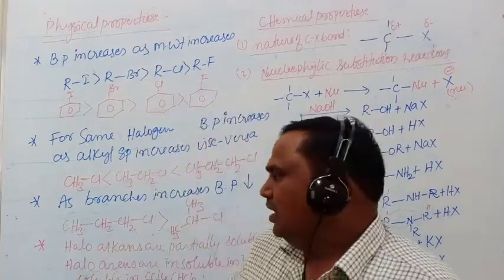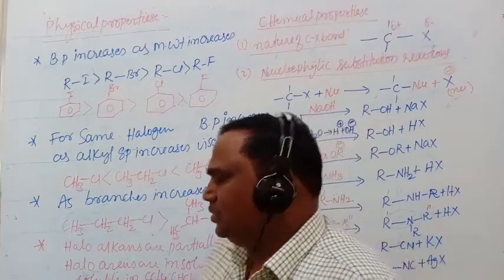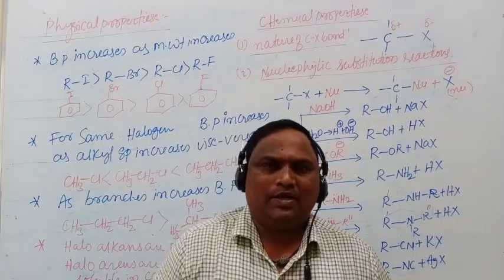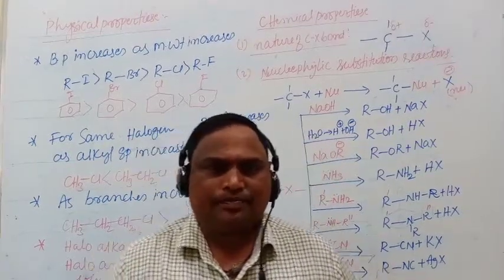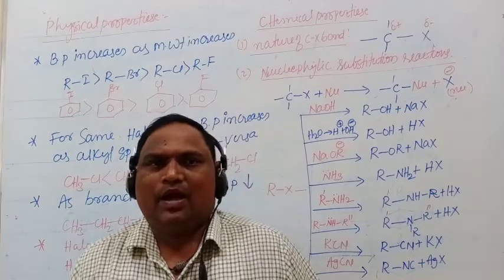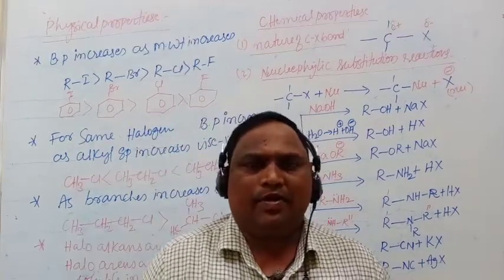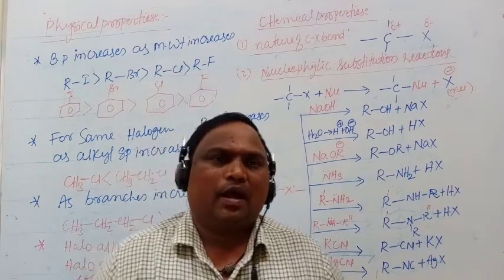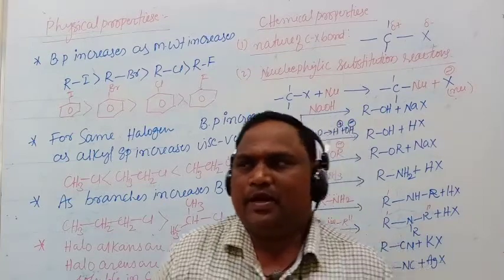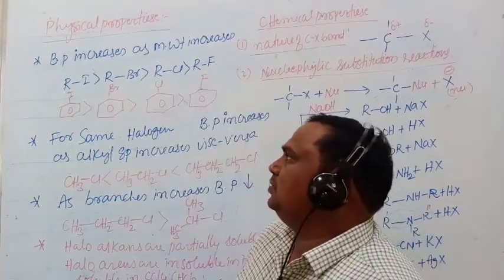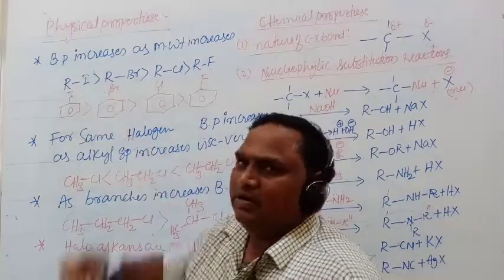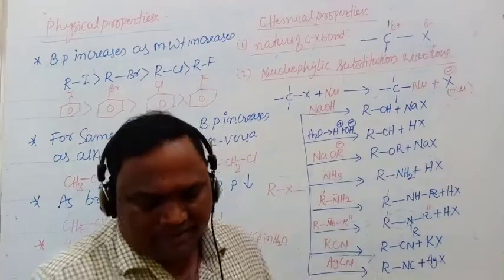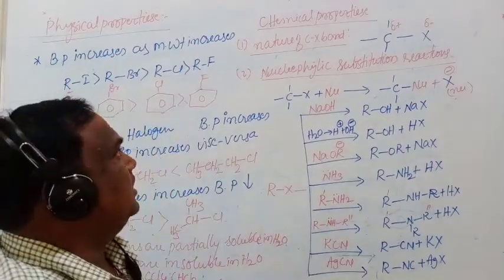Okay. Finally, come to the solubility. Haloalkanes and haloarenes are less soluble or partially soluble in water. Haloarenes are insoluble in water, and they are highly soluble in organic solvents like carbon tetrachloride and chloroform. In the case of density, it also increases as the molecular weight of the halogen increases. Okay, these are the physical properties of haloalkanes and haloarenes.